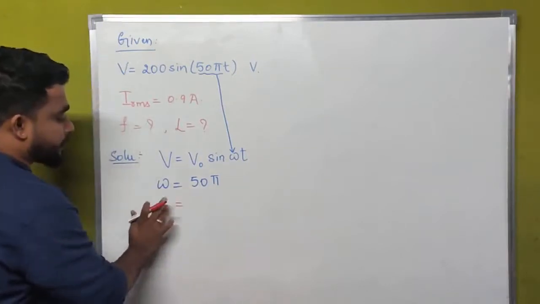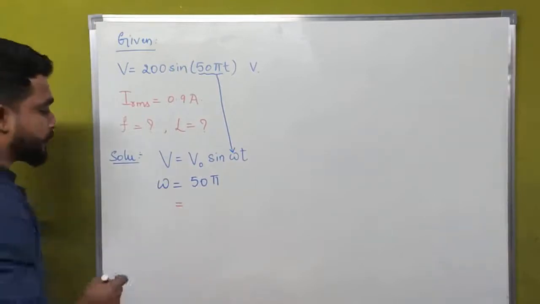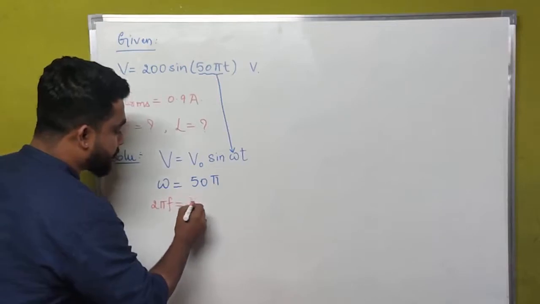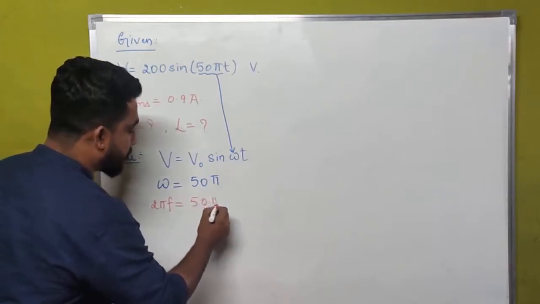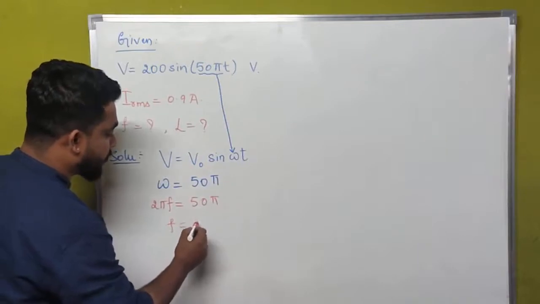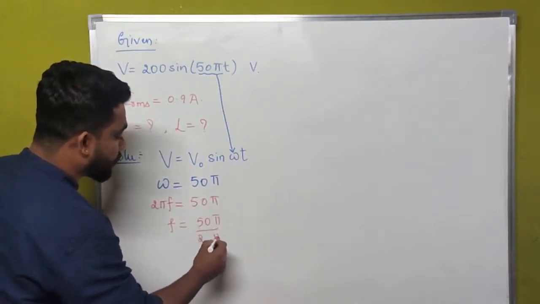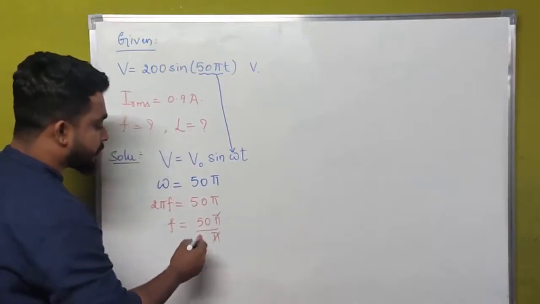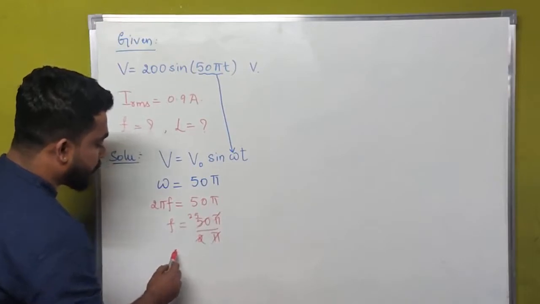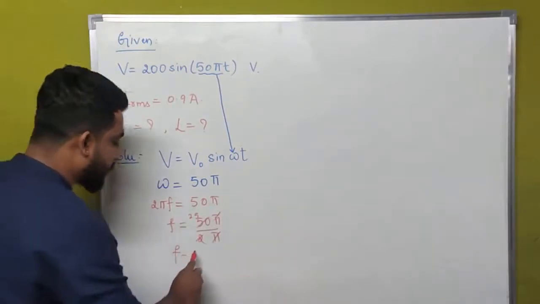what we want is frequency. For that, we have to substitute the value of angular frequency, that is 2 pi f. 2 pi f is equal to 50 into pi. We want only f, that is why I will write 50 pi divided by 2 pi. Pi gets cancelled, 2 ones are 2, 2 twos are 50, 25. Then the value of frequency of AC current is 25 hertz.